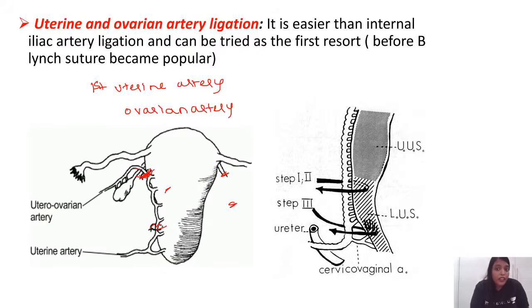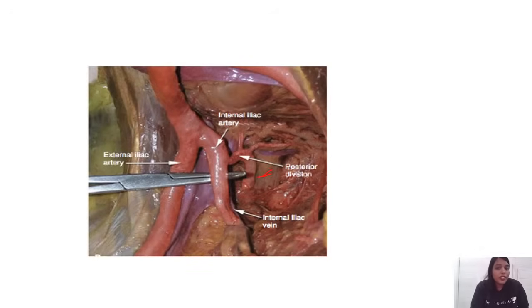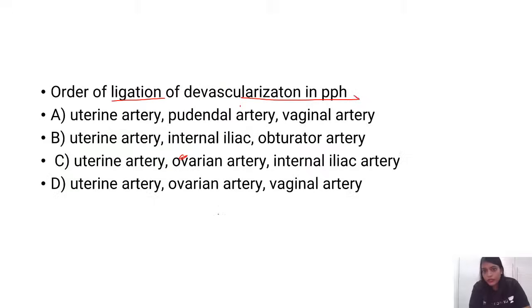If after blocking the utero-ovarian anastomosis the bleeding continues, what do you do next? We all know that uterine artery is a branch of the anterior division of internal iliac. So next you're going to ligate the anterior division of internal iliac. So here the best answer, you will never block external iliac. If you had an option of uterine artery, ovarian artery and internal iliac artery, go with this. External iliac you will never block. If you block external iliac, she'll go into leg paralysis.